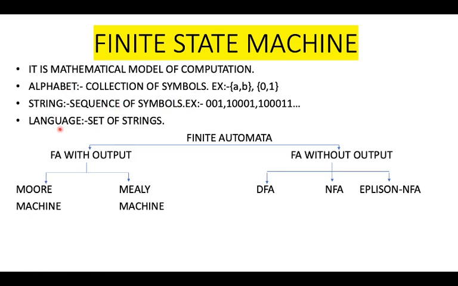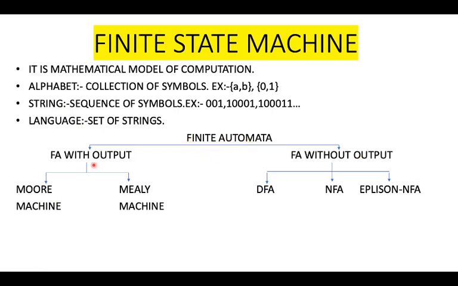Then another important one is language. A language is a set of strings. Alright, these three are interlinked: alphabet, string, language. Alphabet, a collection of symbols. Strings, a collection of symbols or alphabets. Language, a set of strings. Okay, this is the overall flowchart of the first unit, finite automata.